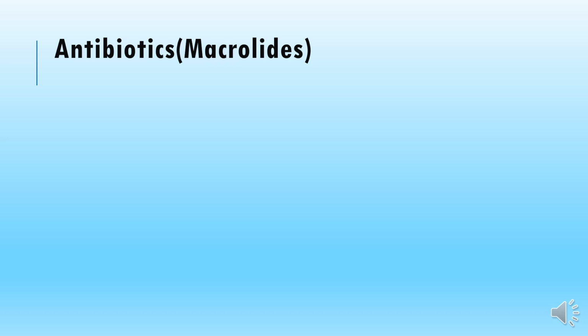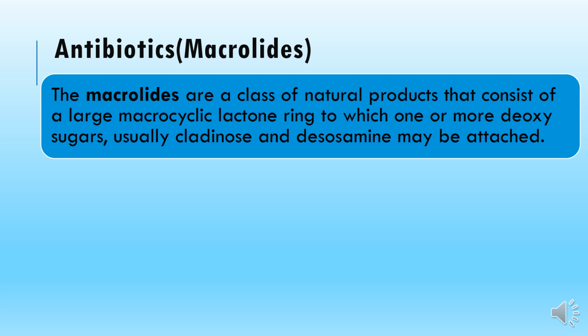Okay. So next we have the macrolide antibiotics. The macrolides are a class of natural products that consist of a large macrocyclic lactone ring to which one or more deoxy sugars, usually cladinose or desosamine, may be attached. So you can say they have a very big macrocyclic lactone or cyclic ester ring in their structure, and that is attached to one or more deoxy sugars, either cladinose or desosamine.